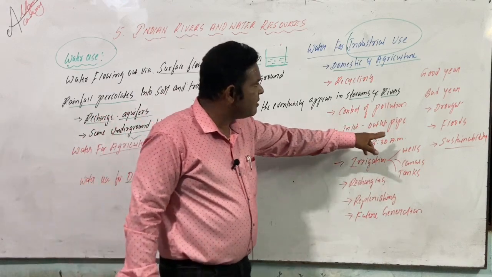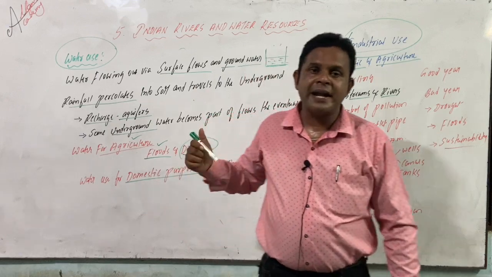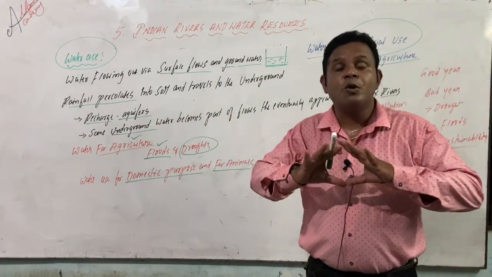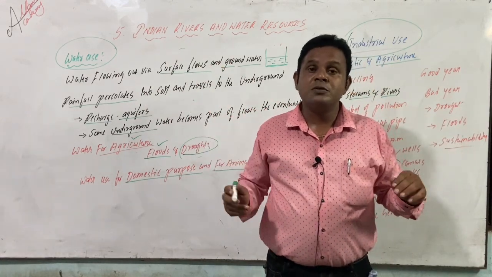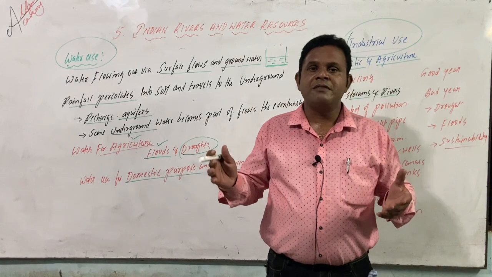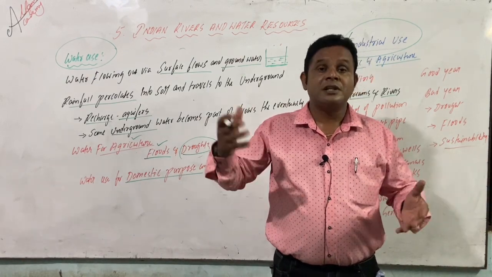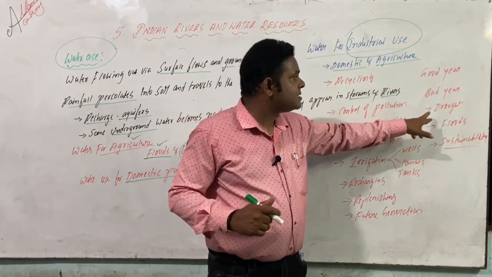The water should be saved for future generations, and here we find two important years: good year and bad year. A good year means if the water is sufficient for the whole year, then the farmer feels and says it is a good year. Like comparing the years 2021 and 2022, what are the differences? 21 is good, and how the upcoming year will be we can't expect. So these are the things we find.